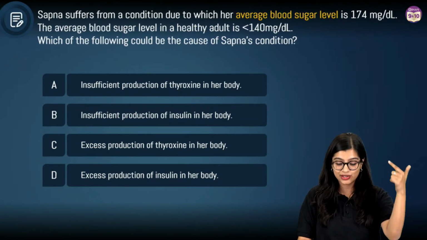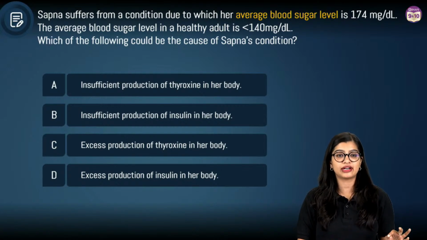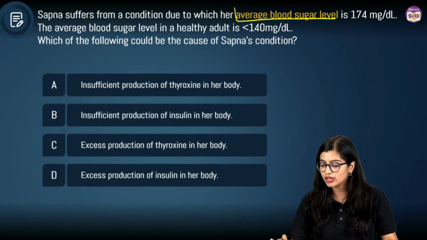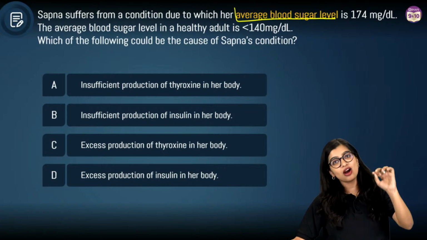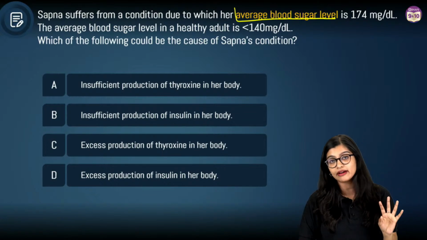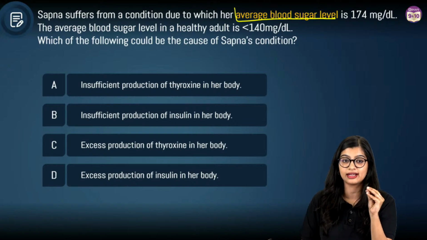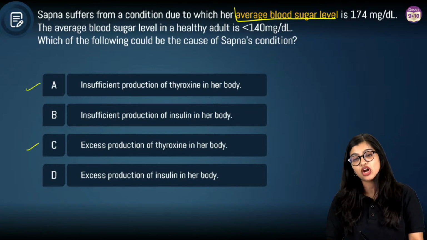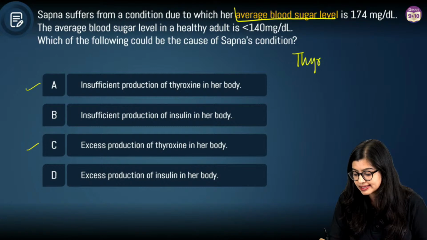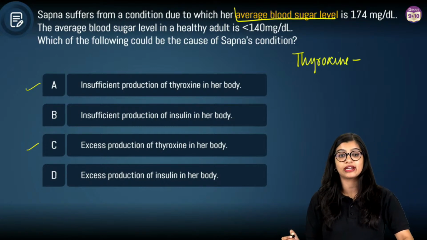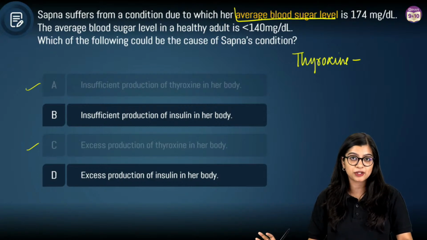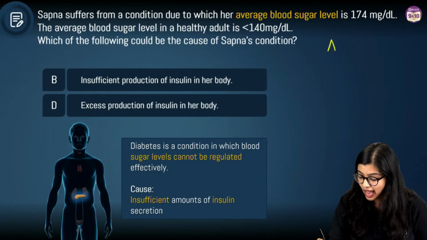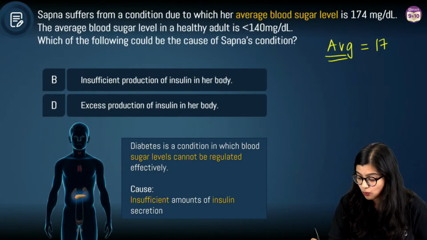So let's have a look as you all are answering. What is your keyword here? The keyword is average blood sugar level. So we are going to focus on the hormone responsible for regulating blood sugar level. Out of the four options, A and C talk about thyroxine, a hormone responsible for regulating metabolism. So we can eliminate these two options. Next, they are saying that average blood sugar level in Sapna is 174.